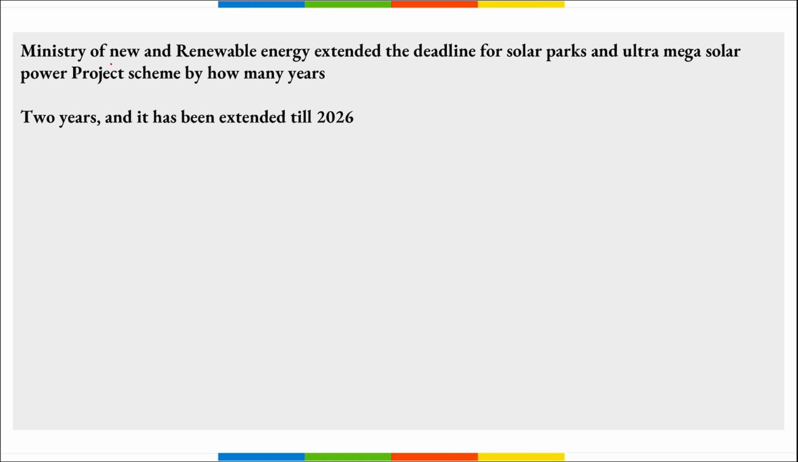Next, remember, the Ministry of New and Renewable Energy extended the deadline for the solar parks and ultra mega solar power project scheme by how many years? So remember, the ministry has extended the deadline by 2 years, and it has been extended till the year 2026.